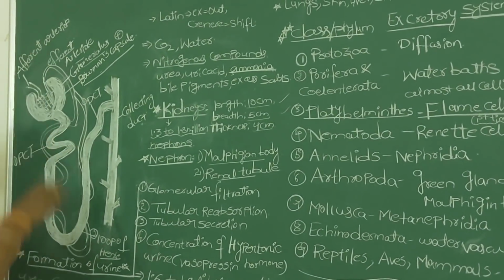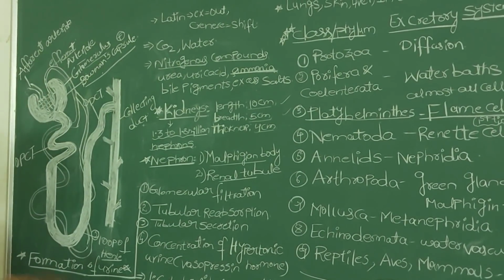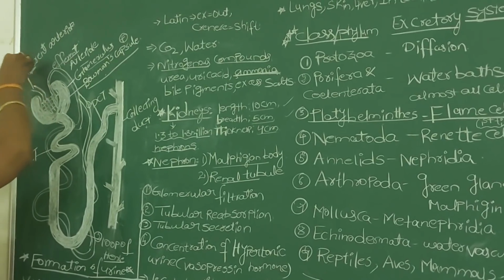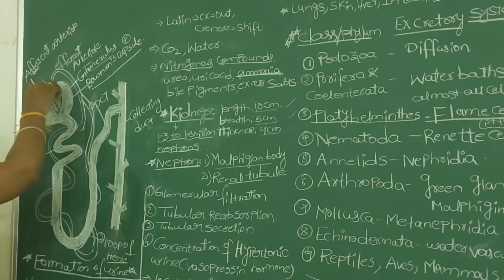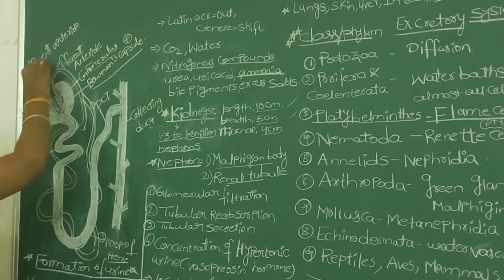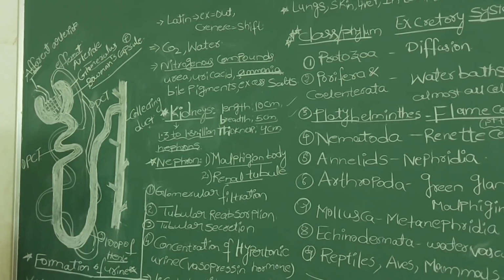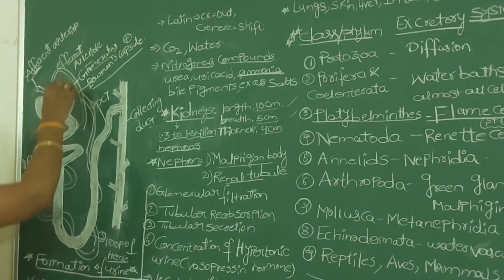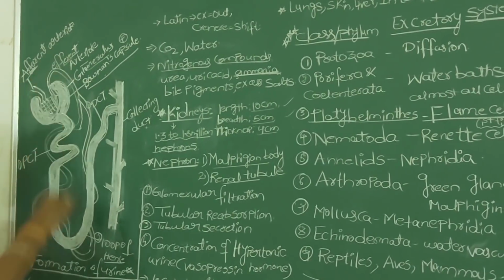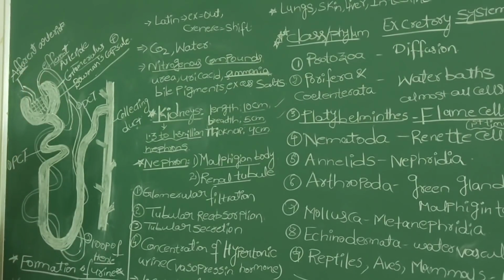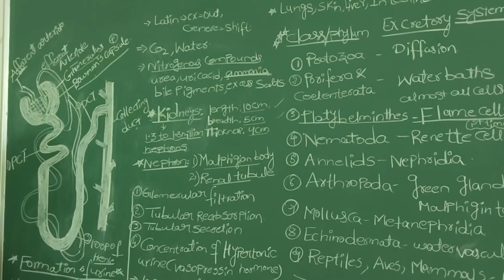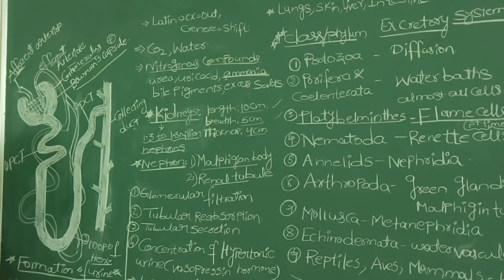These two are very important. Afferent means goes in, entering the glomerulus. Efferent means comes out from the glomerulus.